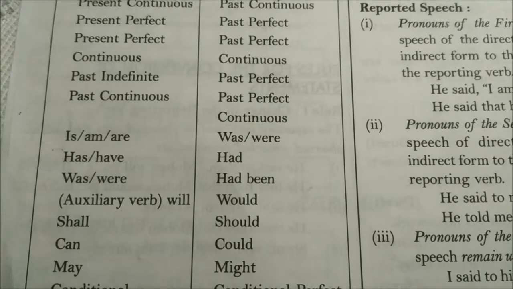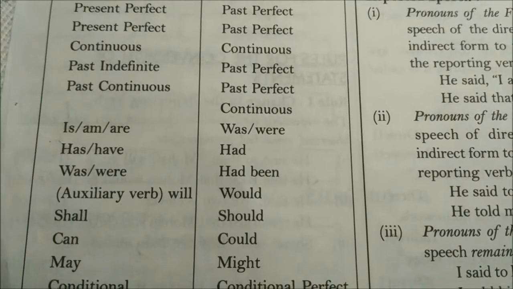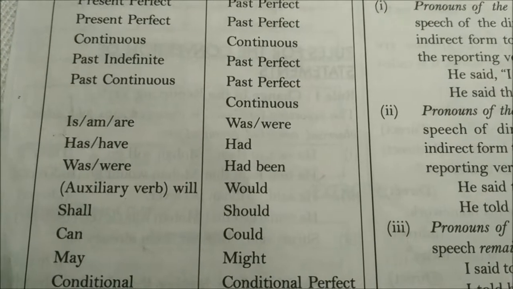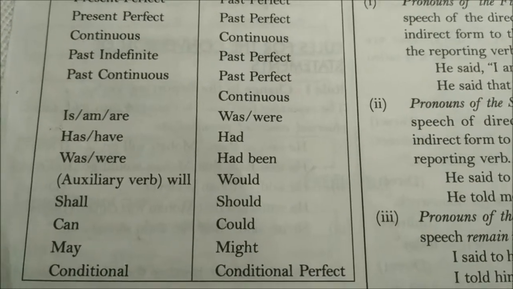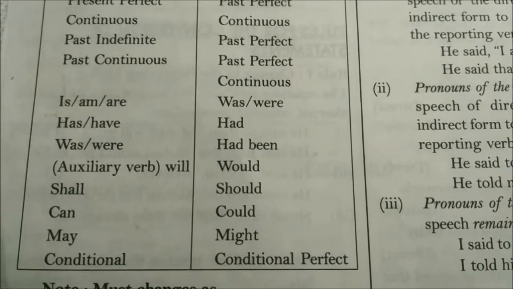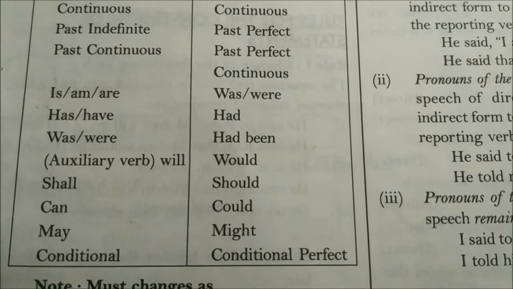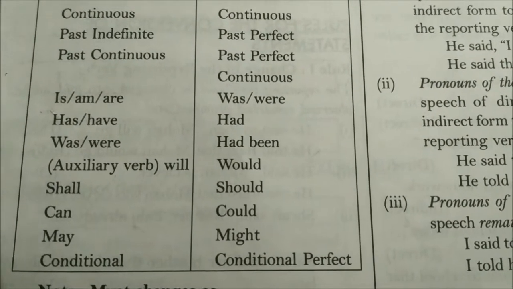For example, if we are using is, am, are, then it will change into was, were. Has, have will change into had. Was, were will change into had been. Keep that in mind.